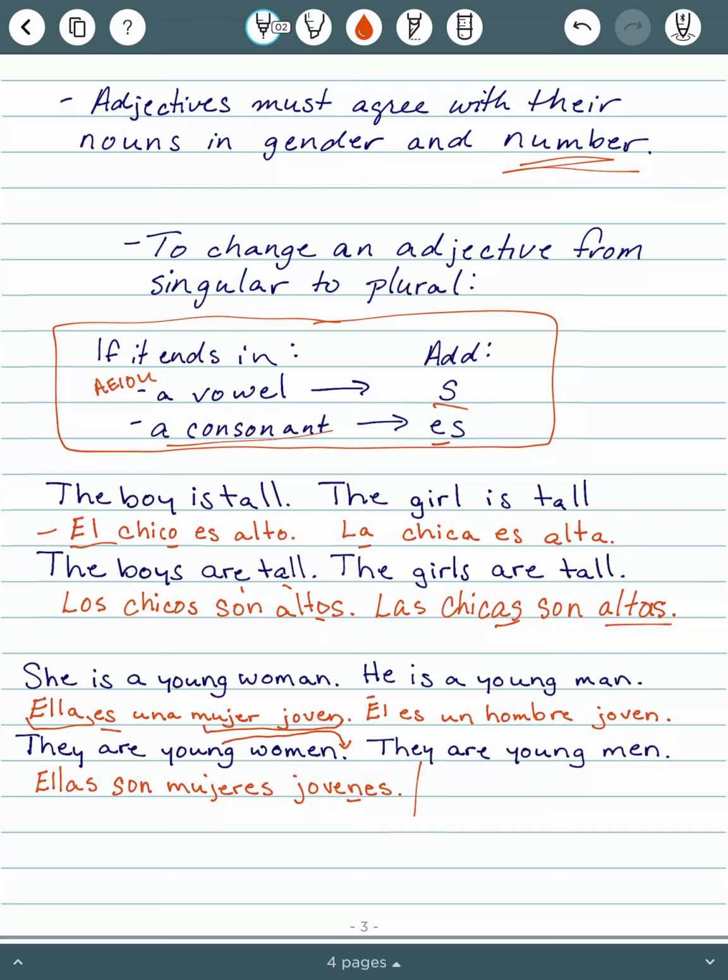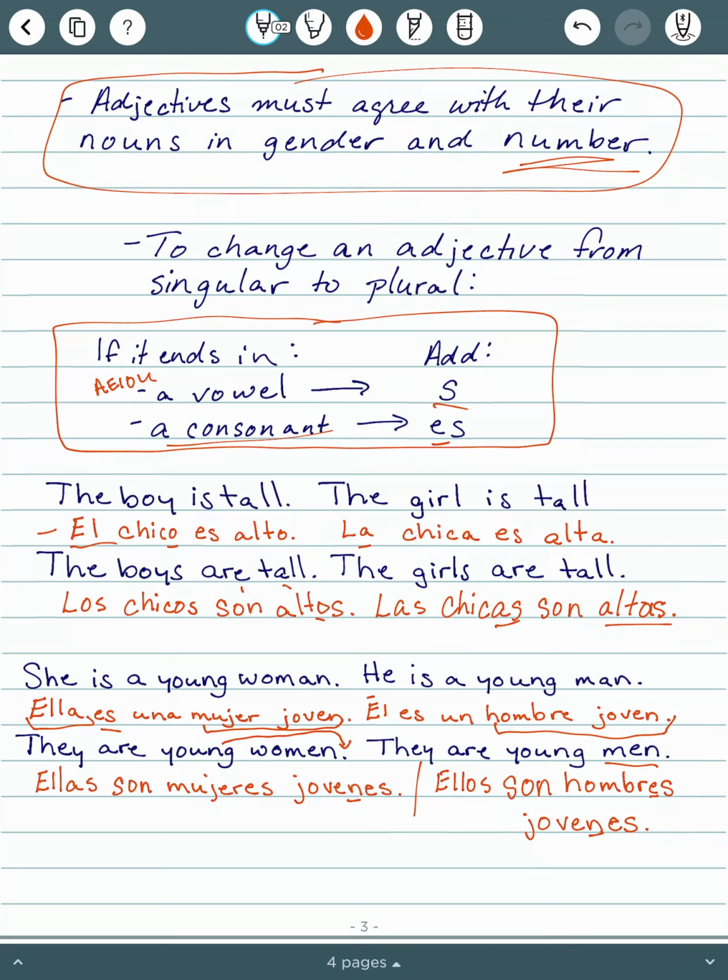And then to say they are young men, they will be ellos because we know it's masculine. They are, ellos son. And then hombre joven, again, directly translated, that is man, young. So we need to change it to men, young. So hombre ends in a vowel. So we will add an S. And then joven ends in a consonant. So we will add ES. So that's it. Adjectives must agree with their nouns in gender and number.